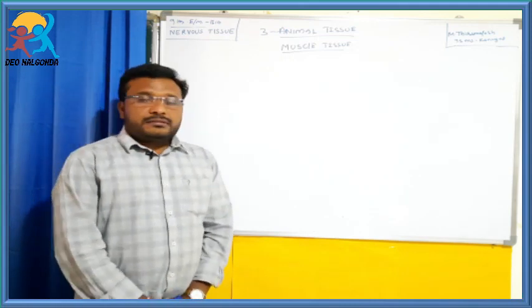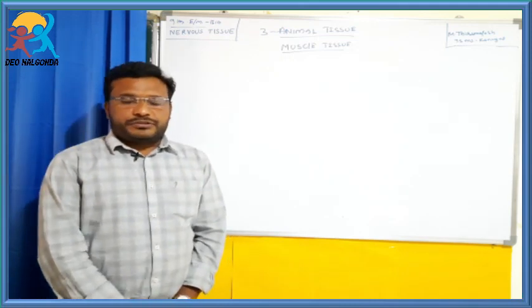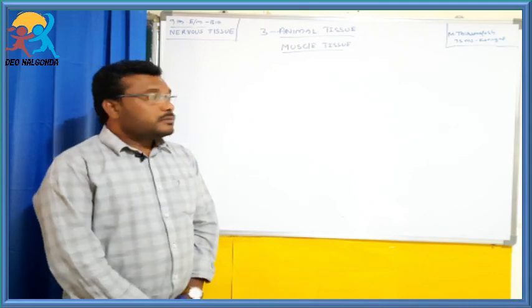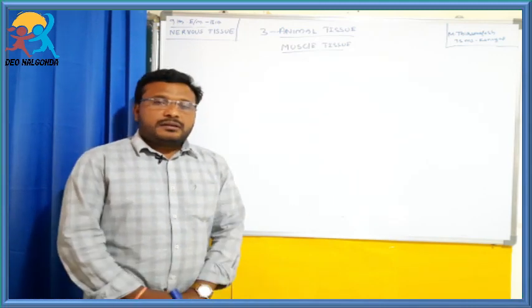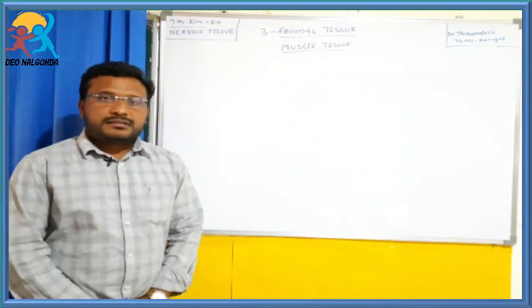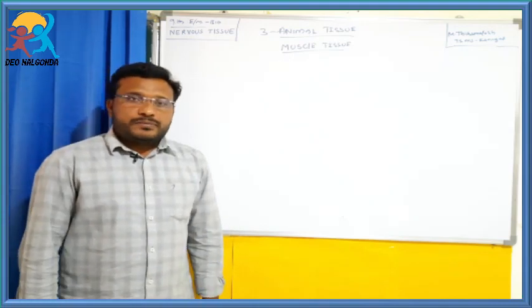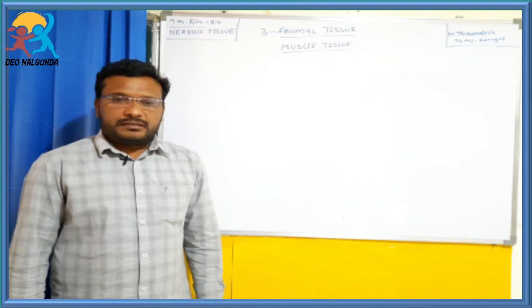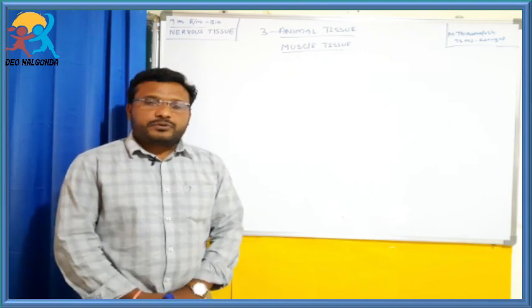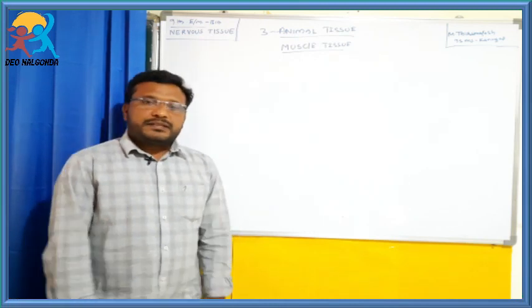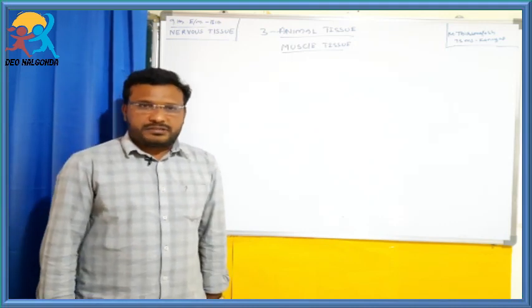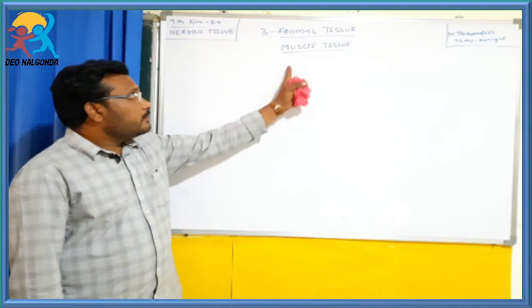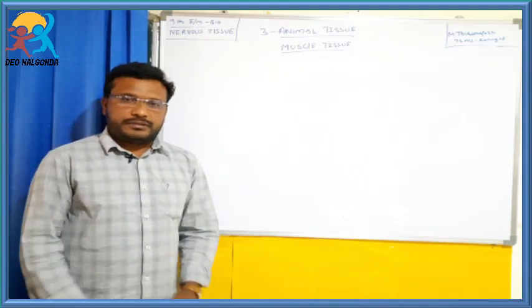We discuss the 9th class chapter 3, animal tissues. The subtopic is muscle tissues. Students, in the last classes we discussed how many types of animal tissues there are. Animal tissues are mostly 4 types: epithelial tissues, connective tissues, muscle tissues and nervous tissues. Today we discuss the muscle tissues. Okay students.